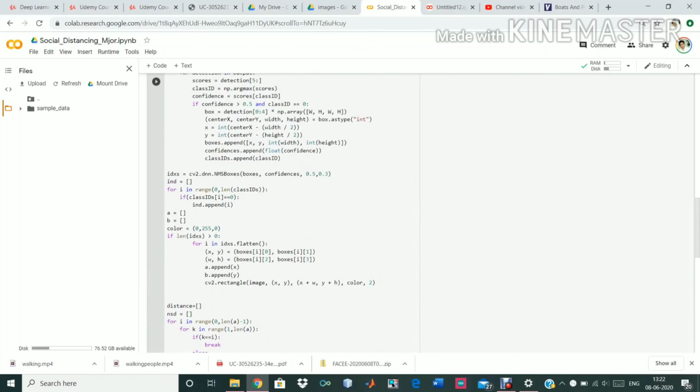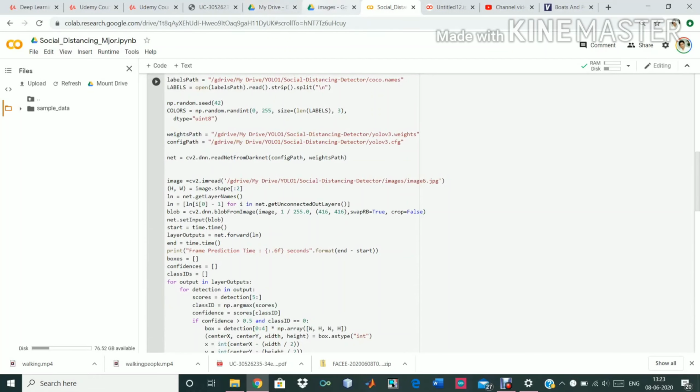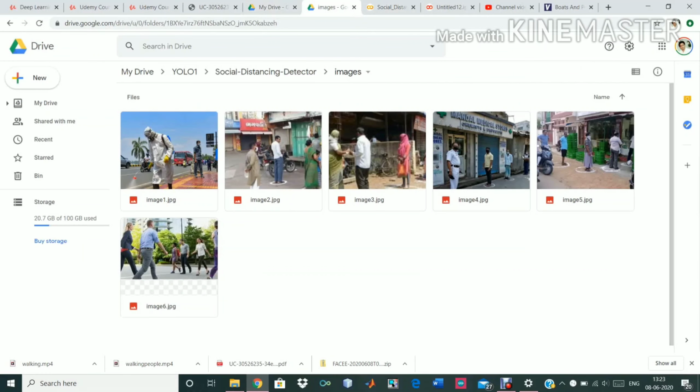For more, I have some pretty good images from our Indian society, downloaded from Google only. Like we can see in image 4, a policeman is standing and they are following social distancing, standing in circles marked with chalk. So we will take this example.